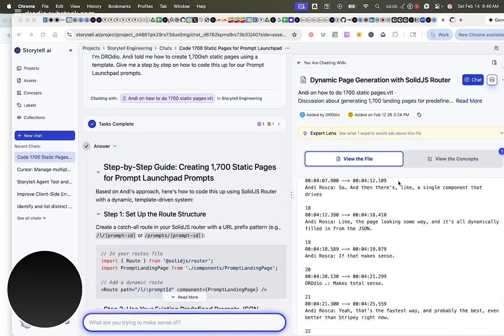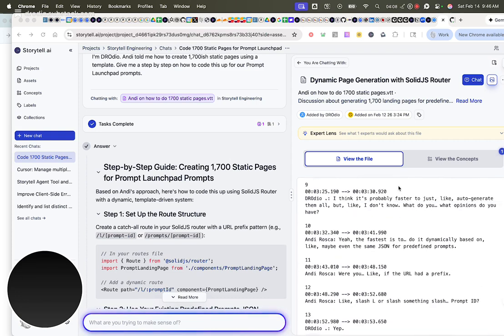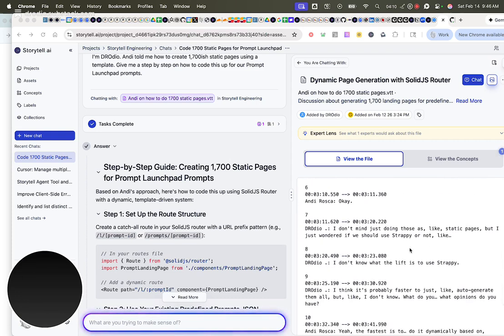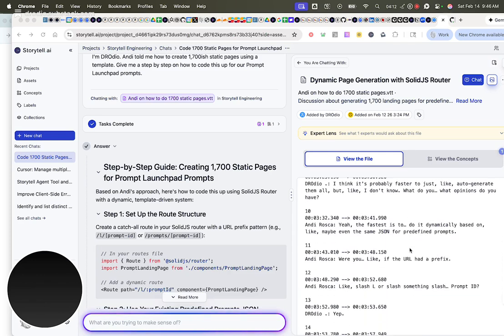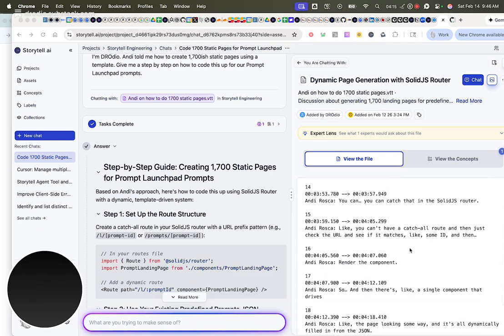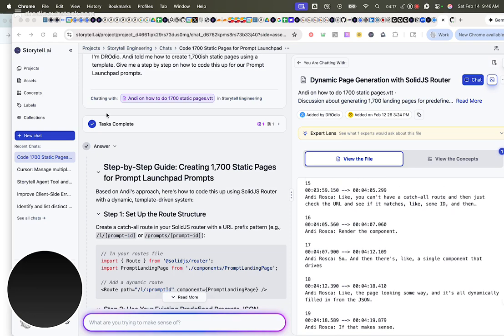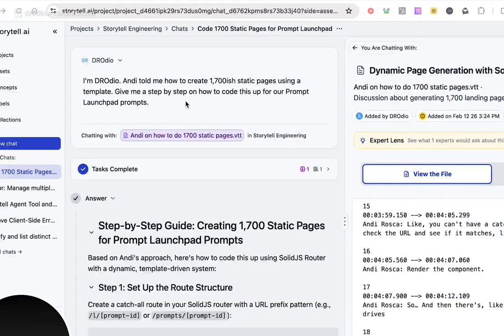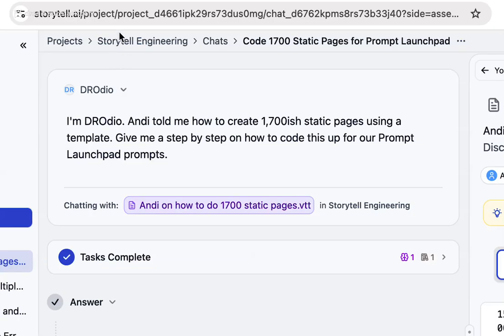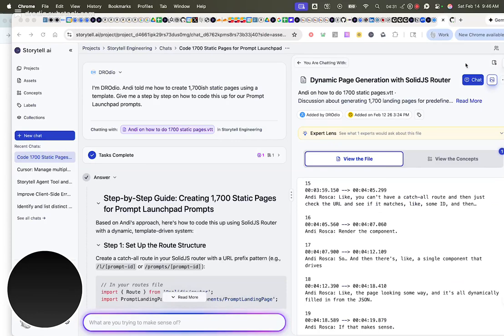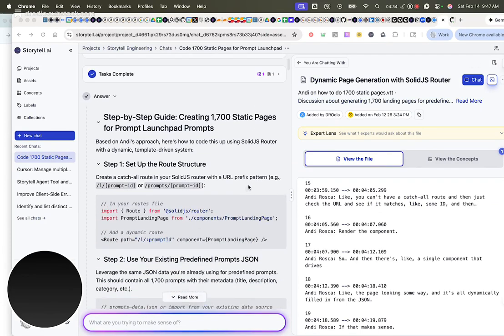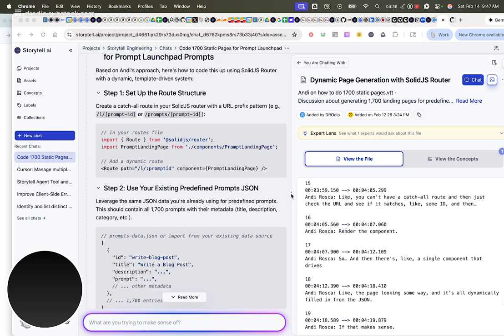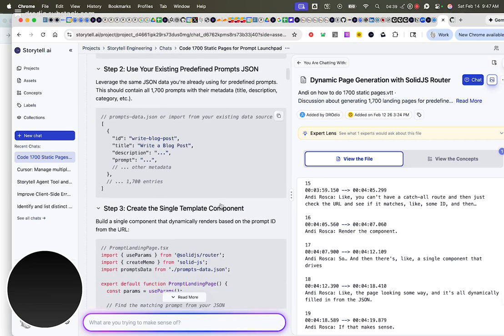I started with a conversation with our engineer, Andy, and this is the transcript from that call. This was Andy describing the way that he wanted us to code this up. So this is a transcript file that I then referenced in this prompt. And I said, give me a step-by-step guide on how to do this based on this transcript. So I started with Storytell in our engineering project, saying, hey, Storytell, give me a way to do this based on the directions that I've gotten from Andy.